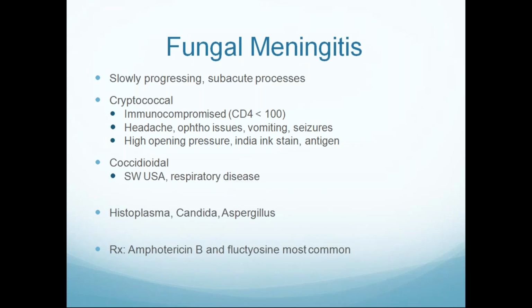Fungal meningitis: the most common cause of fungal meningitis is cryptococcal meningitis. If a patient has a CD4 count less than 100, he will have a predilection for cryptococcal meningitis. If any HIV patient complains of severe headache, we have to suspect cryptococcal meningitis. Other fungi causing meningitis are Coccidioides, Histoplasma, Candida, Aspergillus. The drug of choice for these fungal meningitides is amphotericin B along with flucytosine.